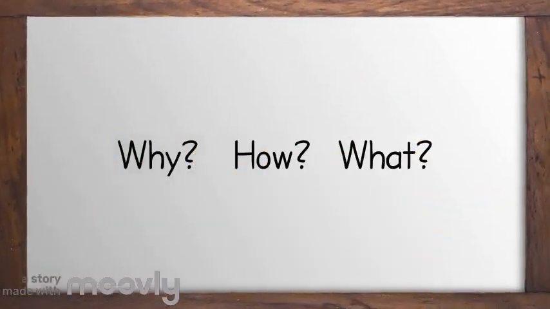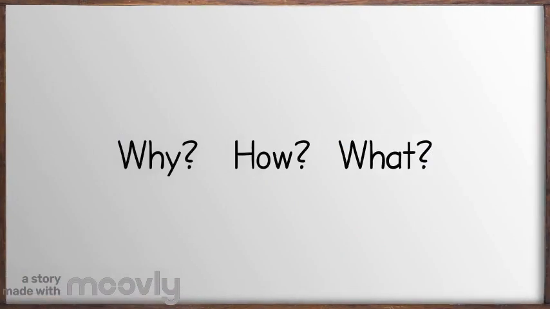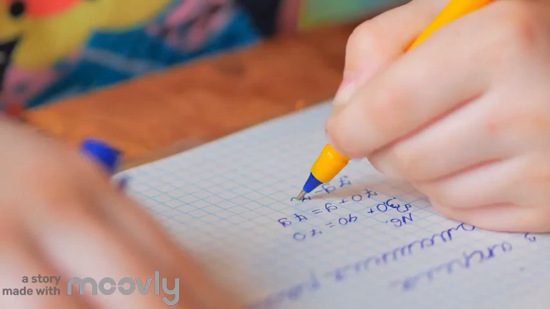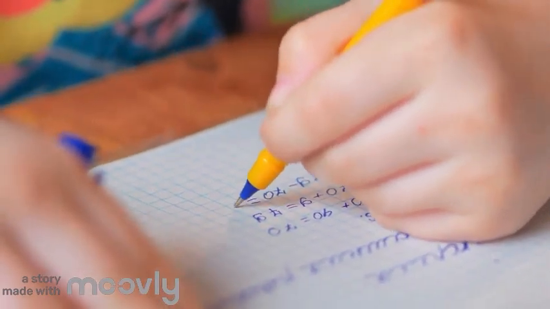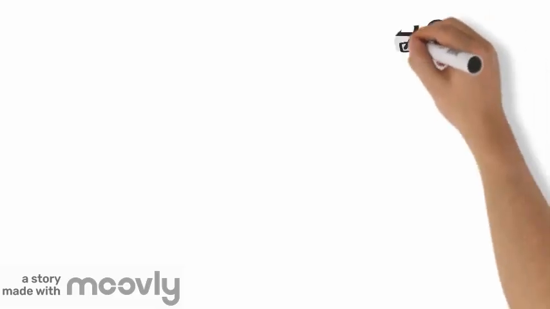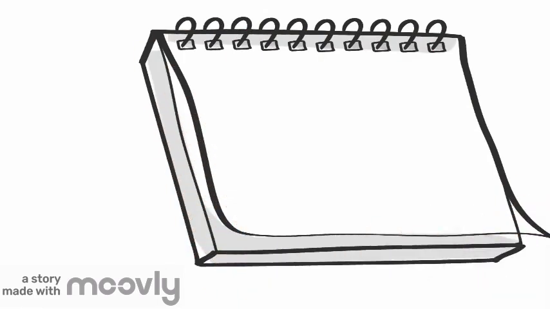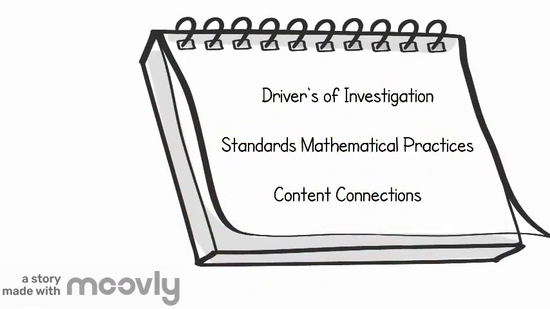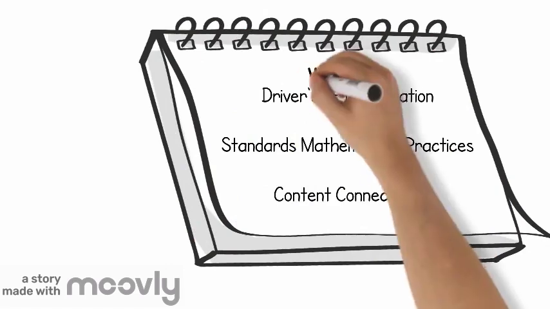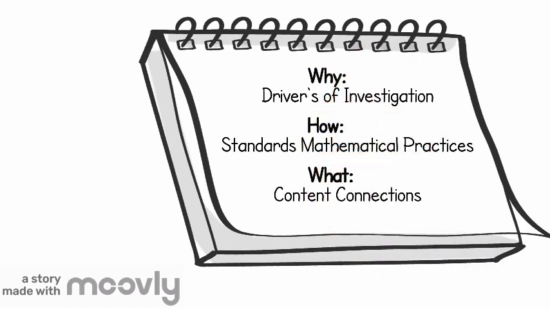Effective math instruction involves investigating the why, how, and what of math. Teachers are encouraged to design lessons that connect these elements, helping students see the coherence and purpose behind their learning. The why includes the three drivers of investigation. The how revolves around the standards for mathematical practices, and the what includes content connections. The why, how, and what guide instruction and create a coherent learning experience.